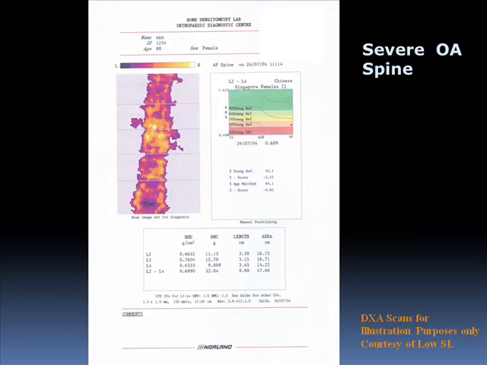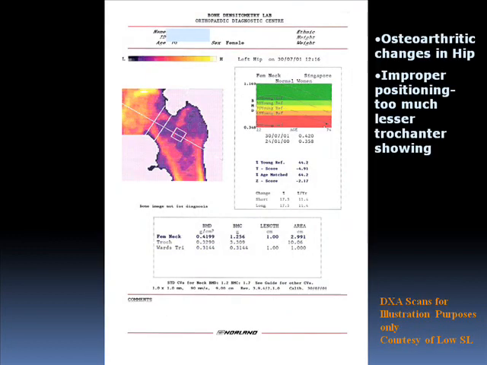Some examples of DEXA to just show you what the pitfalls are. In this case, for example, there's a lot of osteophytes, so you can see that the T-score will be artificially elevated because the DEXA machine will just measure the amount of calcium per square area. Here, there's also osteoporosis in the hip, but the hip tends to be more accurate than the spine because there tends to be less osteoarthritis, but this structure is too prominent. You're seeing too much of the lesser trochanter. The patient should be repositioned and the DEXA retaken.